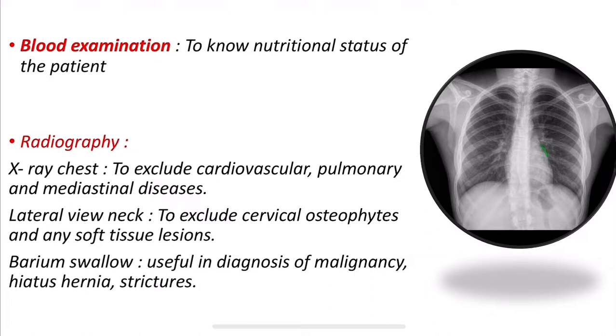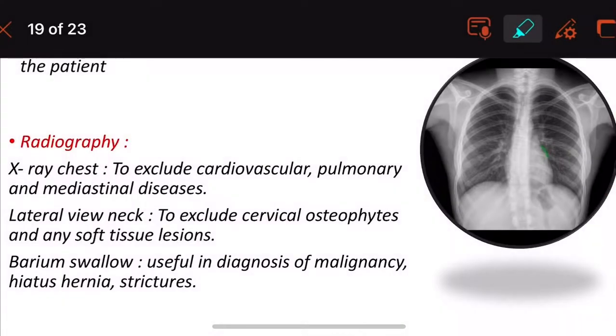The lateral view of the neck should be done to exclude cervical osteophytes. Those are nothing but the bone spurs formed in the C1 to C7 vertebrae of the neck. Any soft tissue lesions, like ulcers, should also be seen. A barium swallow test should be done. It is useful in the diagnosis of malignancy, hiatus hernia and strictures. Okay, let us revise.